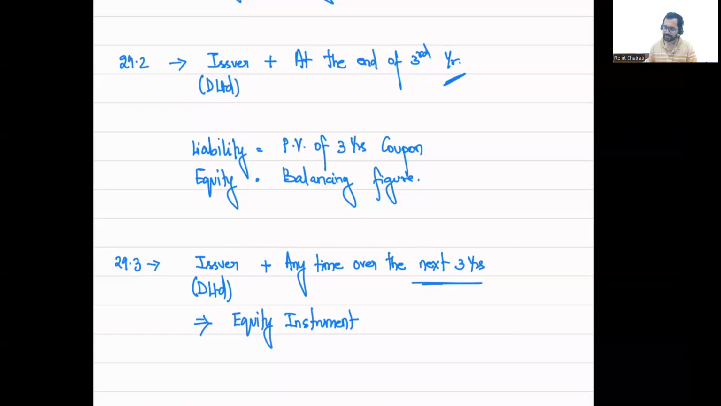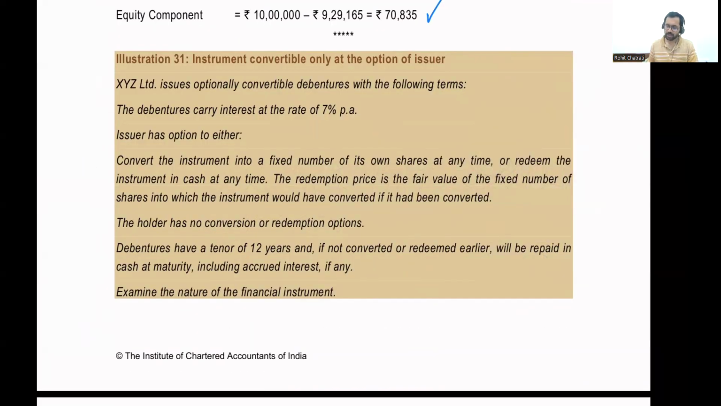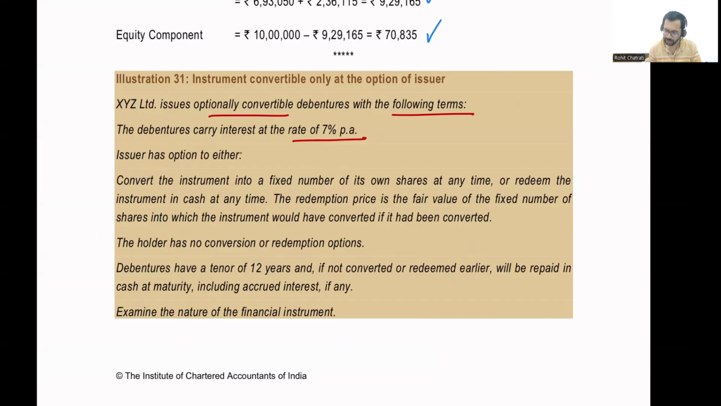Now we have an example in the institute material similar to the situation of 29.3. Let's take a look at that example. Let's look at illustration number 31. XYZ Limited issues optionally convertible debentures with the following terms. The debentures carry an interest rate of 7% per annum. The issuer has an option to convert the instrument into a fixed number of its own shares at any time.